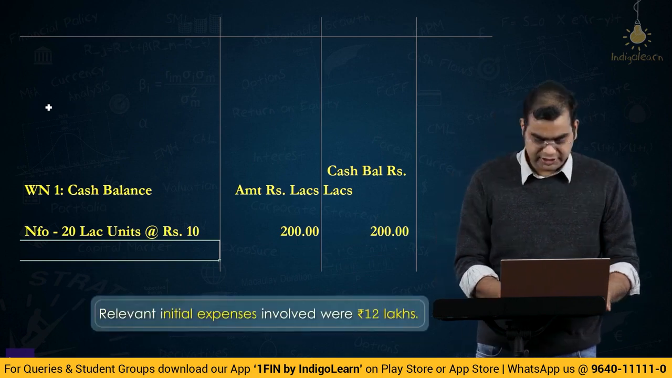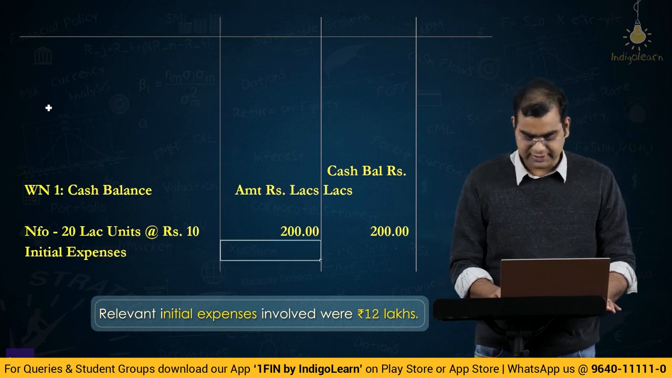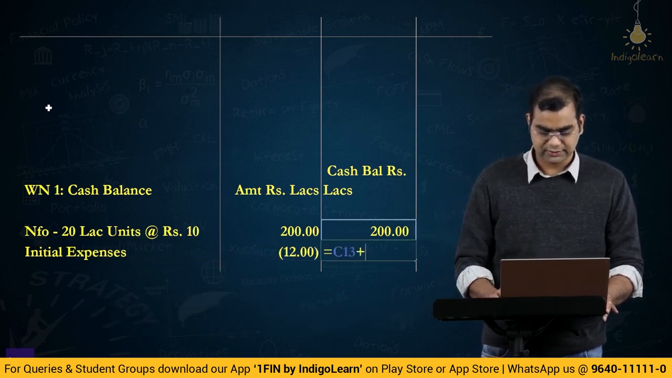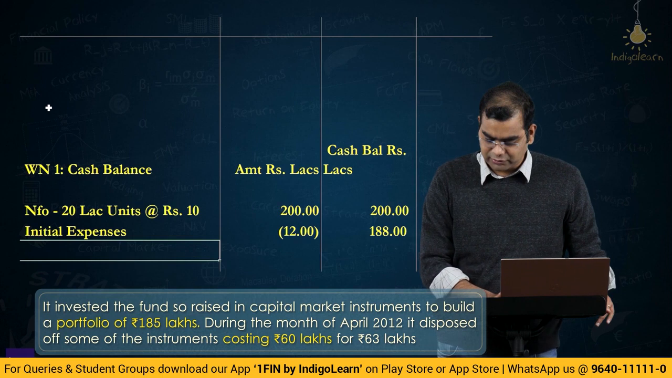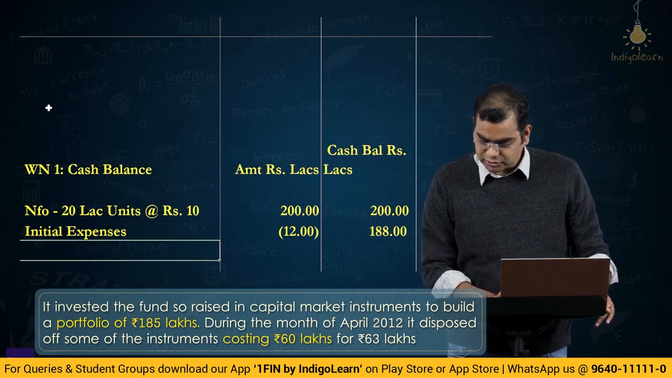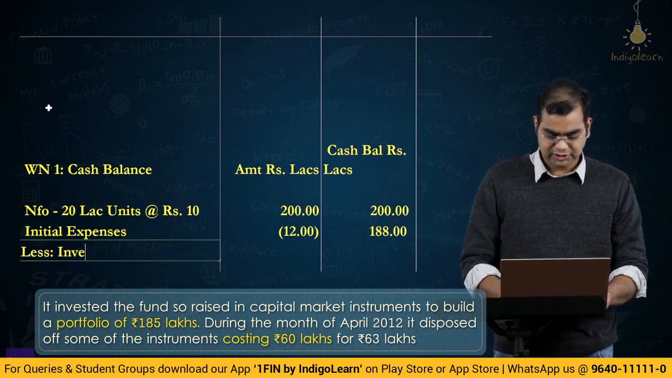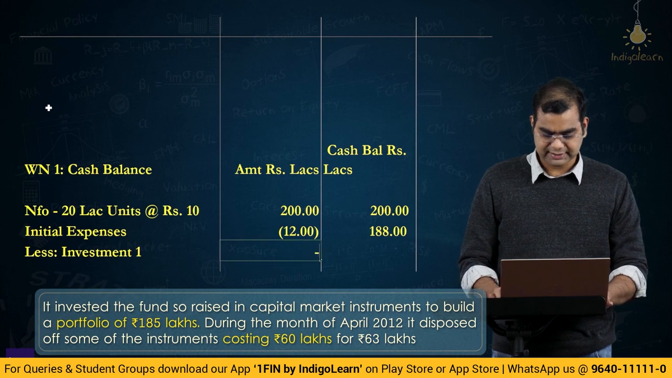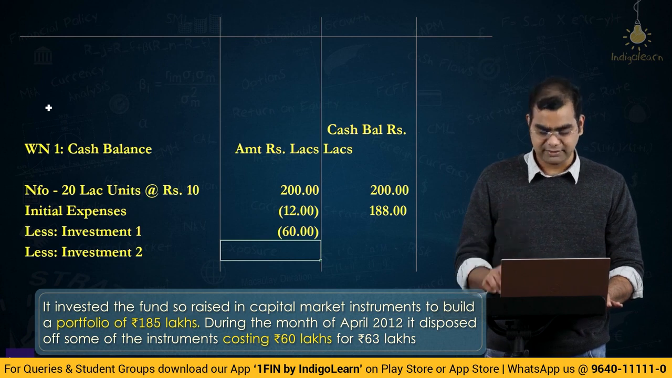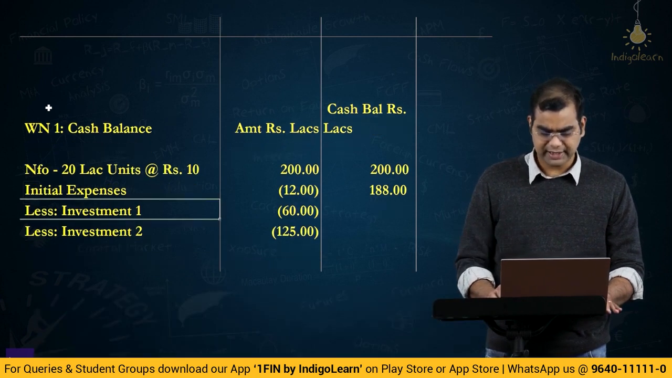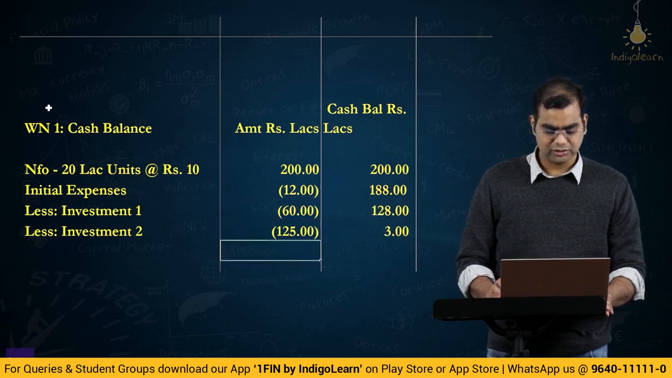Then after that, what happened? Initial expenses. Initial expenses was 12 lakhs, so minus 12. So you add this to this, right? Then capital market instruments, it invested money in capital market instruments to build a portfolio of 185 lakhs, and during the month of April, it disposed of some of the instruments costing 60 lakhs. So we'll split the investments into two parts. Less investment 1 is 60 lakhs, less investment 2 is 185 minus 60, 125 lakhs. Okay, and after all of this, what is the closing balance? 3 is the closing balance, cash, right?